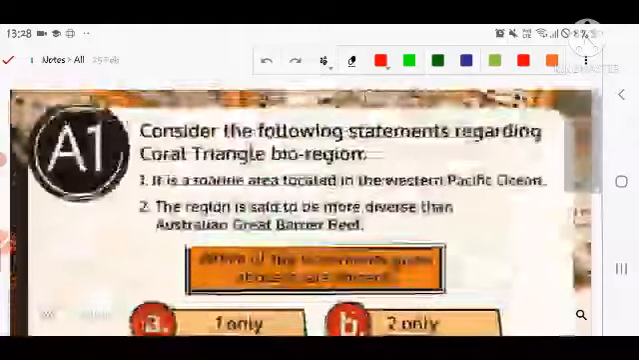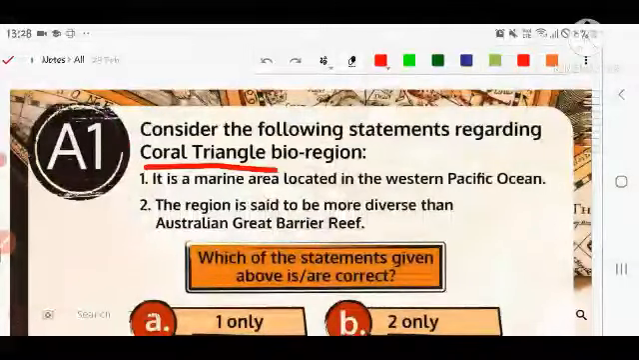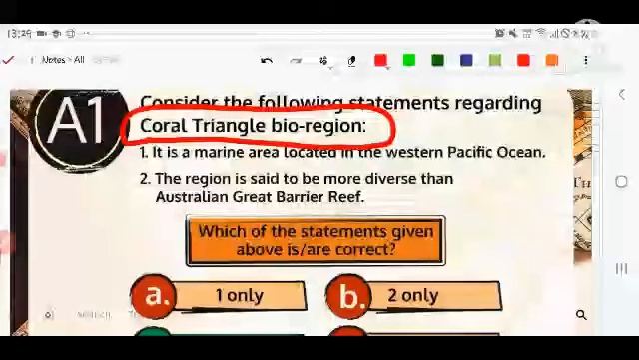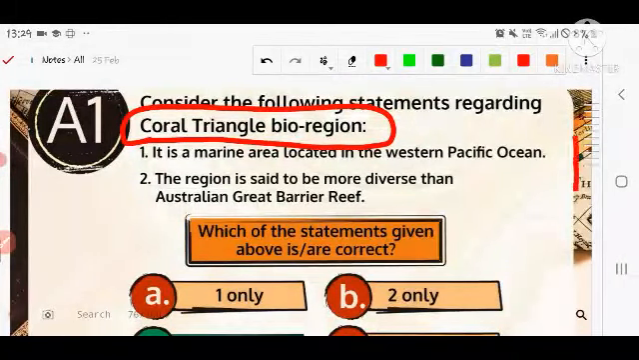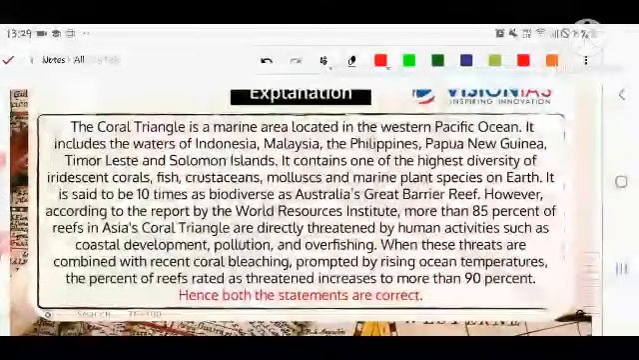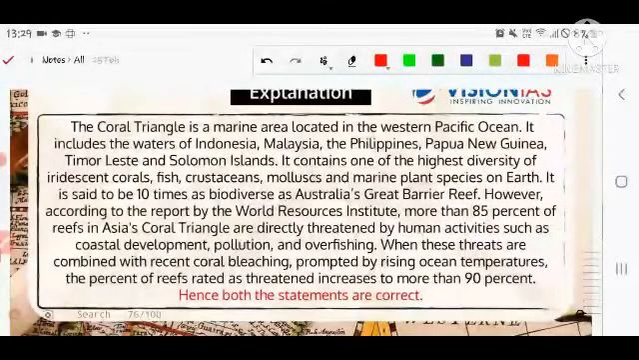Let's see the answer to the first question. Consider the following statements regarding the Coral Triangle bioregion. Yes, both statements are correct. It is a marine area found in the Western Pacific Ocean near the Solomon Islands. The region is said to be more diverse than the Australian Great Barrier Reef. That would also be correct, right? Diversity is found there, but not the quantity that is found in the Australian Great Barrier Reef.